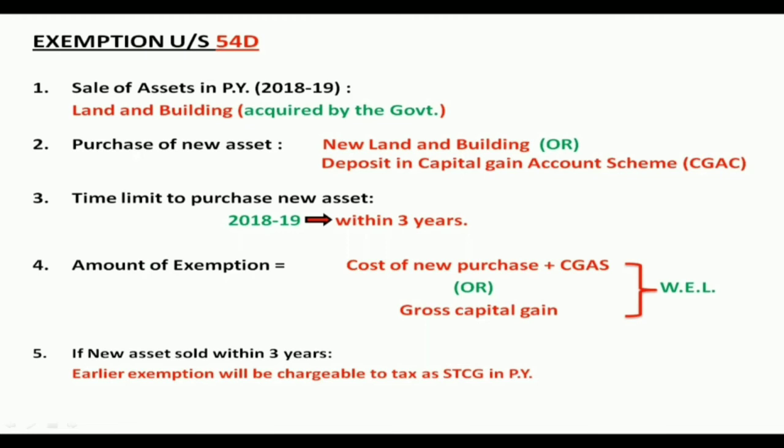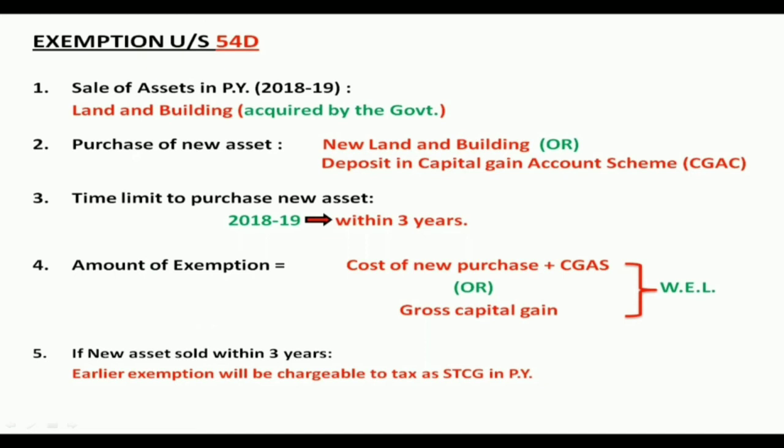But whatever land and building will be acquired by the government, that land and building should have been utilized for industrial purpose by the assessee at least for 2 years before the government acquired it. Then the second condition is purchase of new asset. The purchase of new asset can be any new land and building, or it can be deposited in the capital gain account scheme. Any one can be done, or both investments can be done.